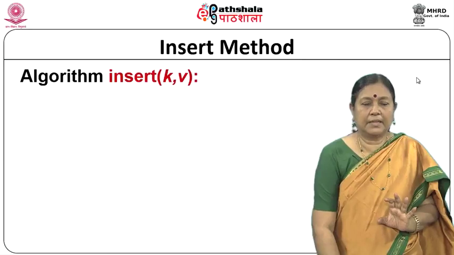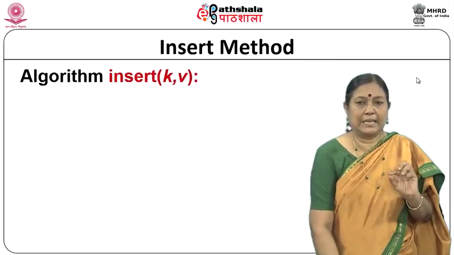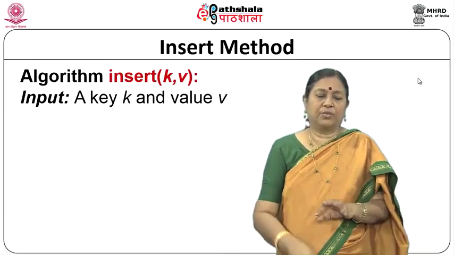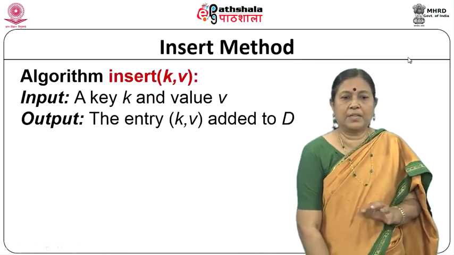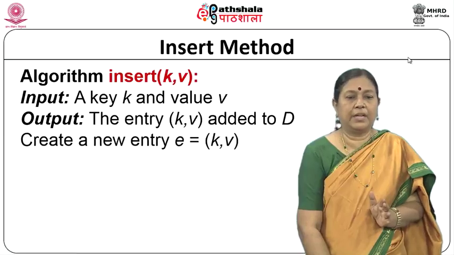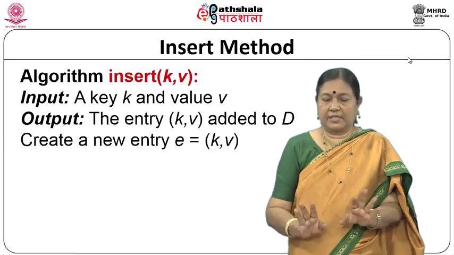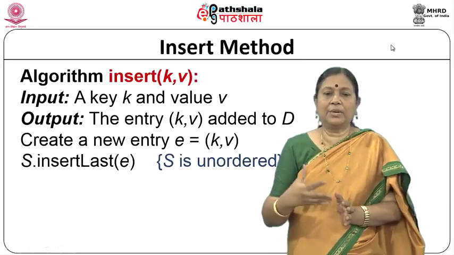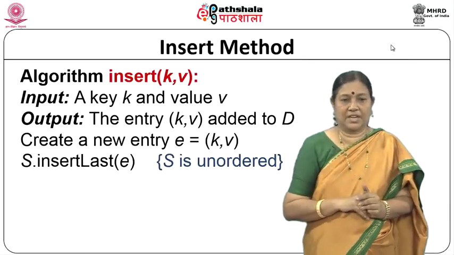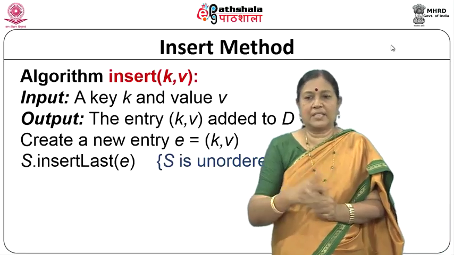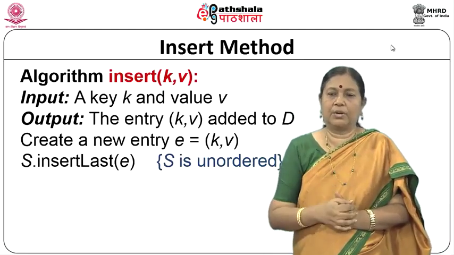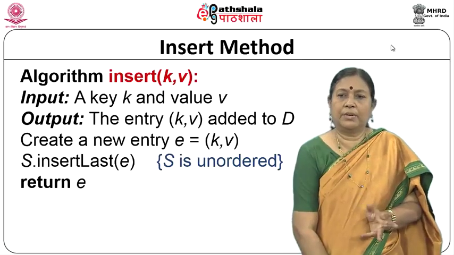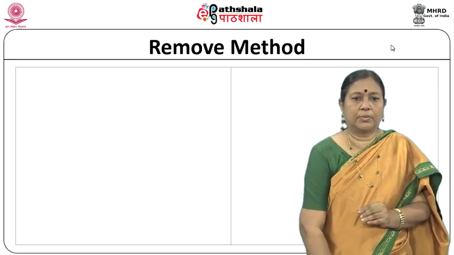The insert method: you have to insert a key with a particular value. The input is a key k and a value v, and the output is an entry (k, v) added to D. You create a new entry first, associated with both the key and the value, and you can do it in different ways. This is what is important in a dictionary. If it is unordered, you always insert into S at the last position, so you do not have to do anything, and then you return the entry. That is one way of insertion.